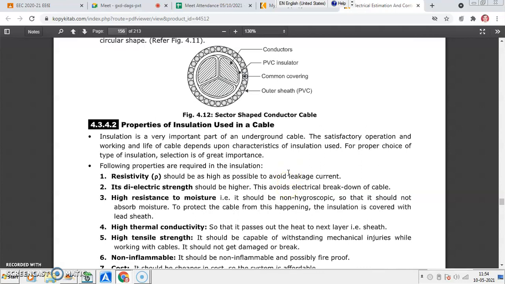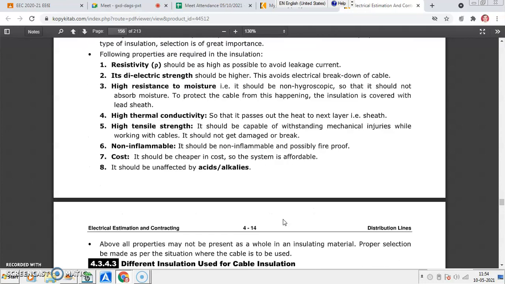Then some properties are there for the cable. Resistivity should be as high as possible to avoid leakage current. These are the insulation properties for the particular cable. Then high dielectric strength: the higher the dielectric strength, the less the thickness of insulation for the cable will be. High resistance to moisture, meaning the cable should not fail because of moisture content.